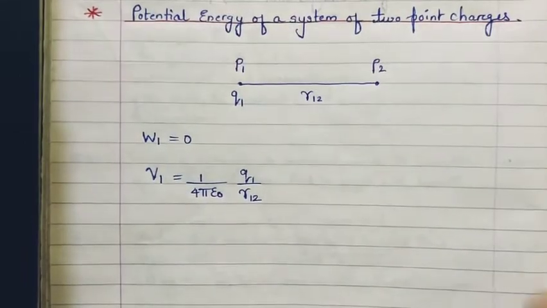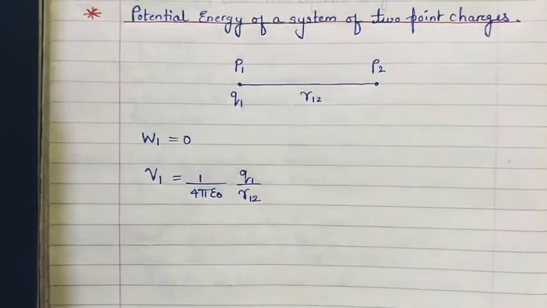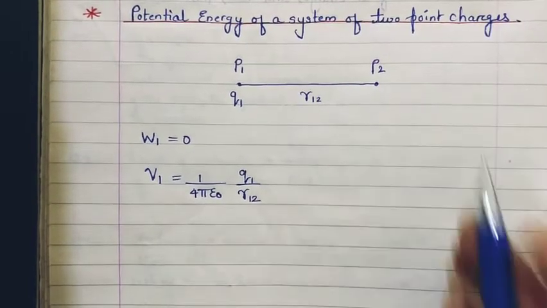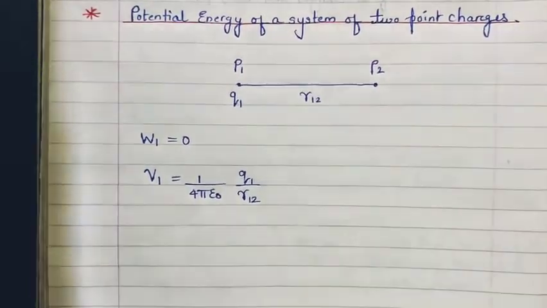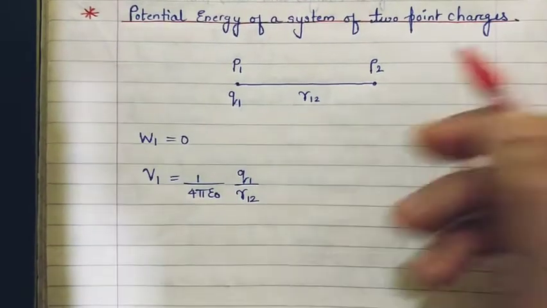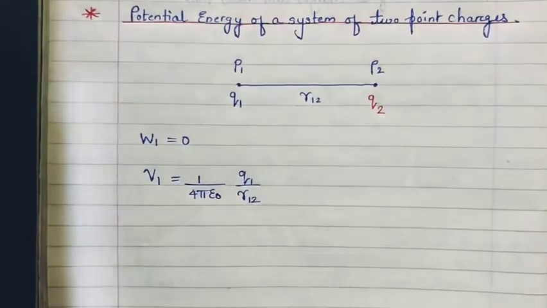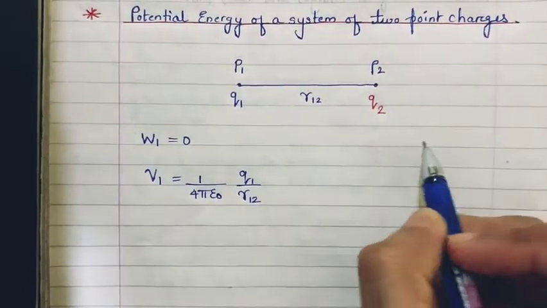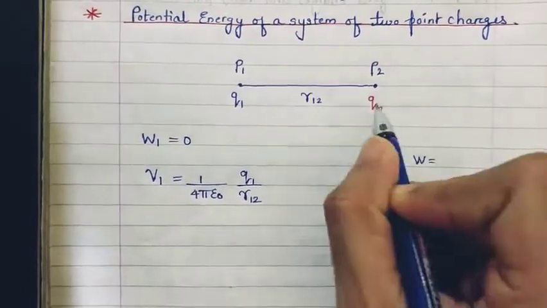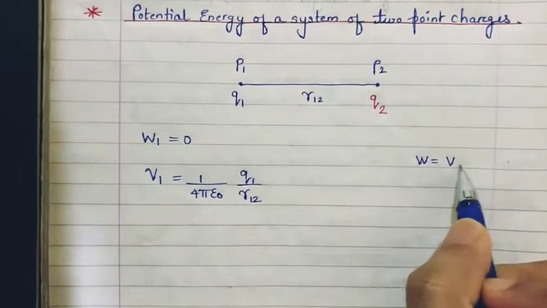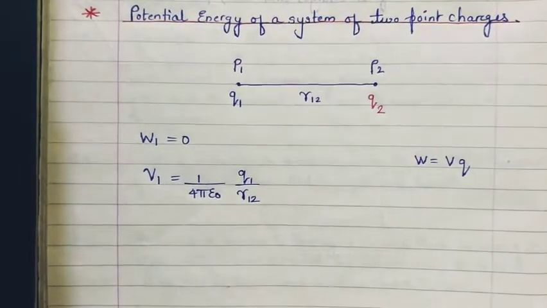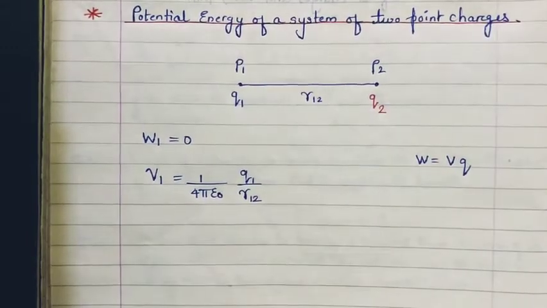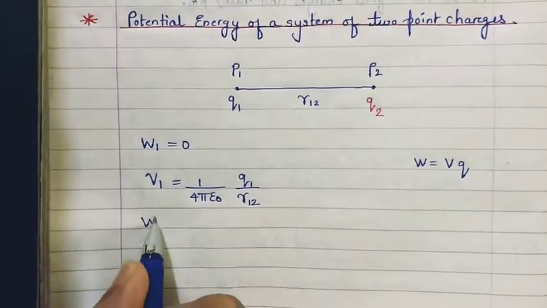So there will be some positive work while getting the second charge. Now if charge q2 is moved from infinity to point 2, so I'm getting the second charge here from infinity, that is, let's say it is q2. Now the work done in getting this charge q2 will be what? We know work done is potential at that particular point multiplied by the magnitude of the charge which you are getting, right? So using this logic, the work done, let's call that work done W2.